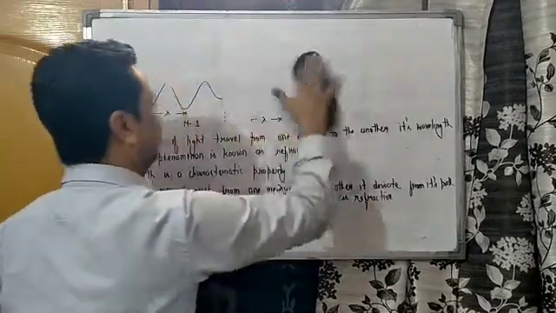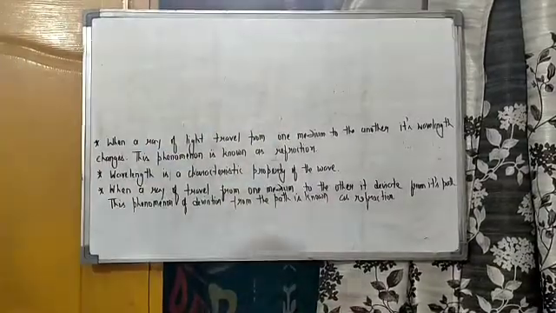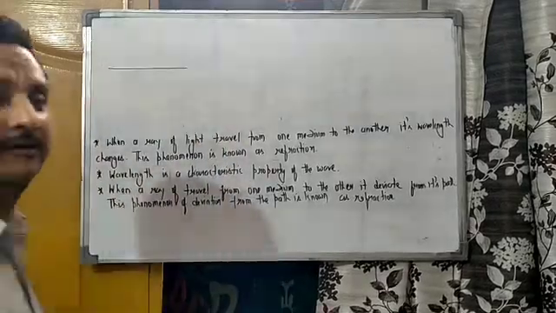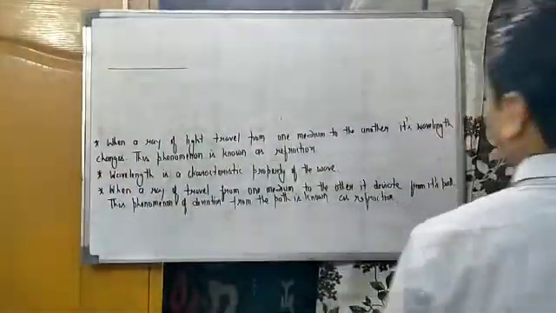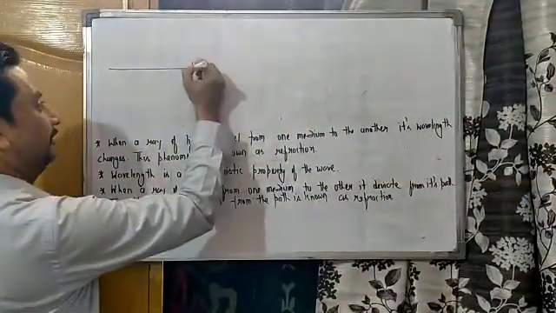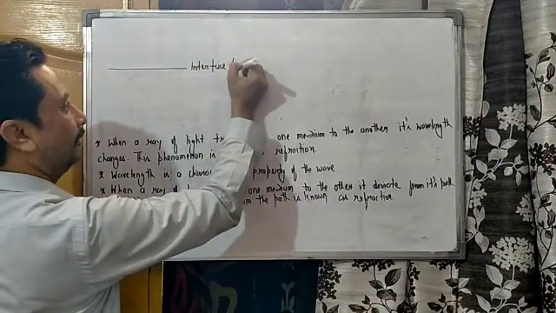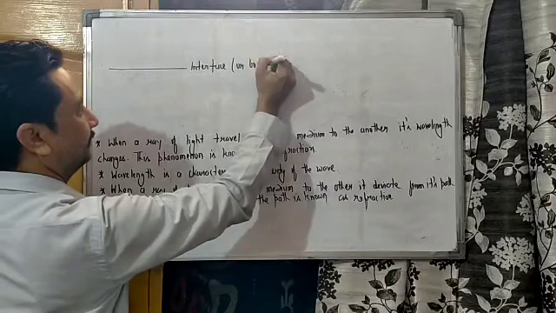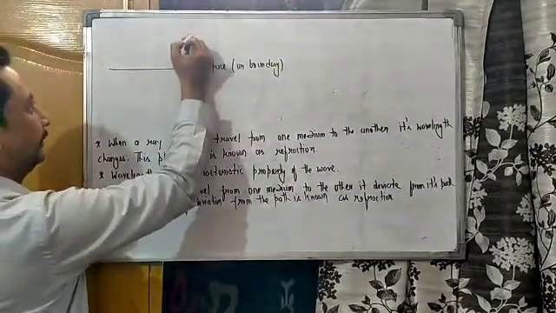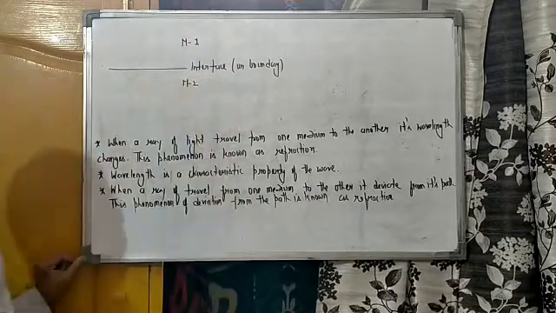Concentrate here. How to explain this? Let us consider a line. This is not an ordinary line. In pure language of physics, this line is known as the interface or boundary. Now, here is medium 1 and here is medium 2.